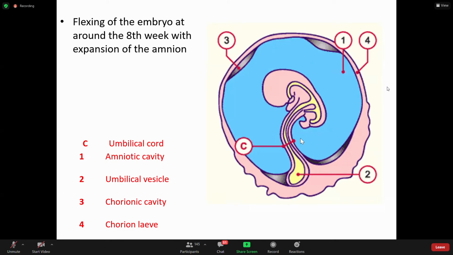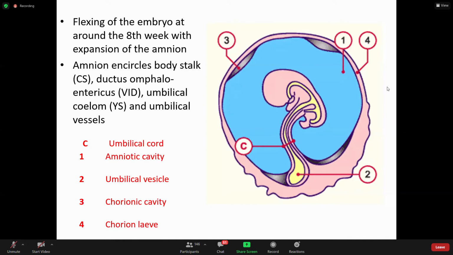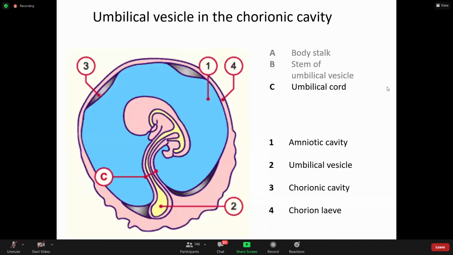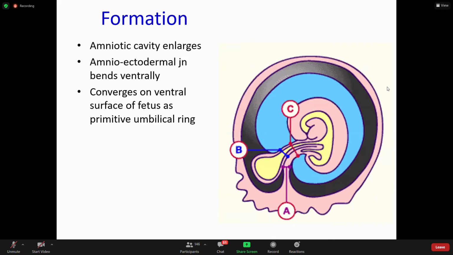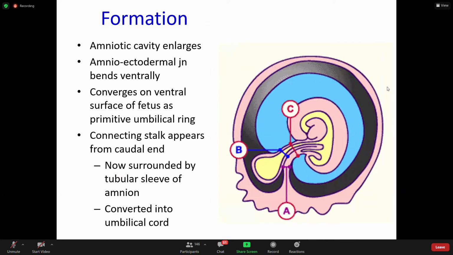Now you can see the picture. The C is the umbilical cord, where there is the amniotic cavity, umbilical vesicle, chorionic cavity, and chorionic villi also. At a still later stage you can see the yolk sac almost decreasing in size, and this is at a still later stage where the umbilical cord has almost fully formed.